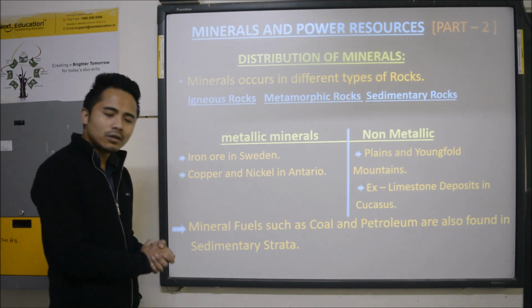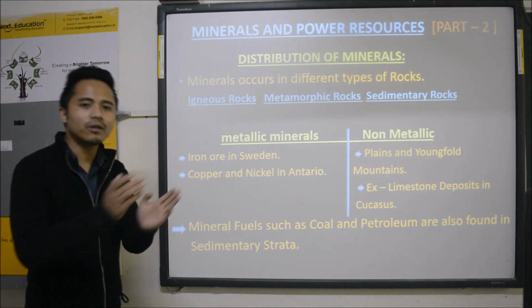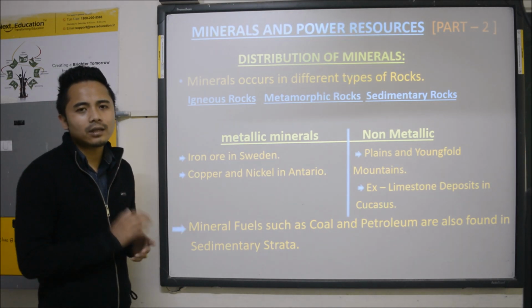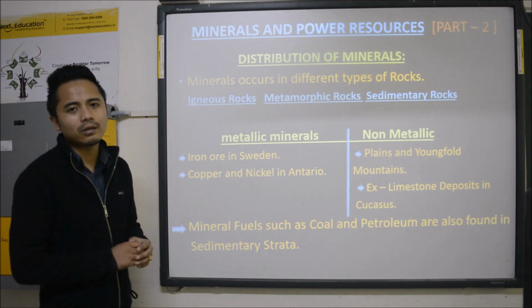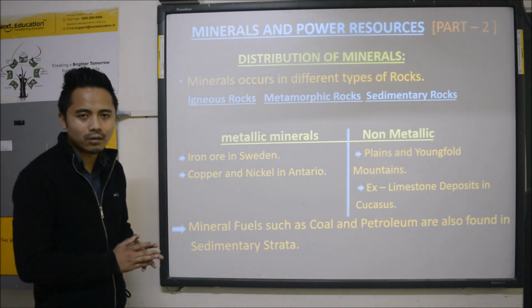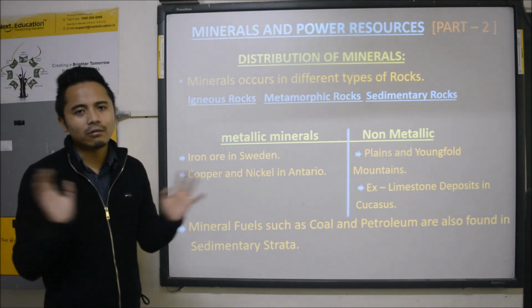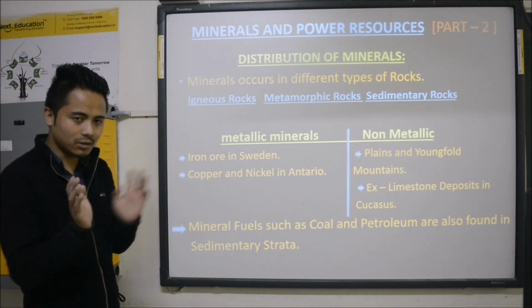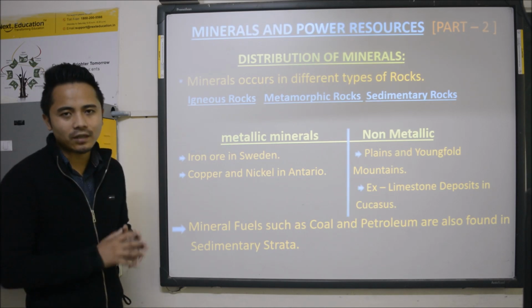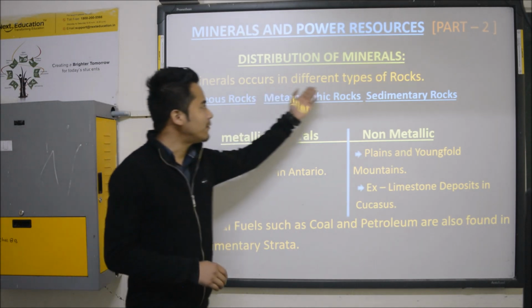Minerals usually occur in different types of rocks. In different rocks different minerals occur, and it is not that in one rock only one mineral can occur. In one rock sometimes many minerals might occur, or let's say copper or zinc might occur in one rock. It depends upon the location of the area. So minerals occur in different types of rocks.